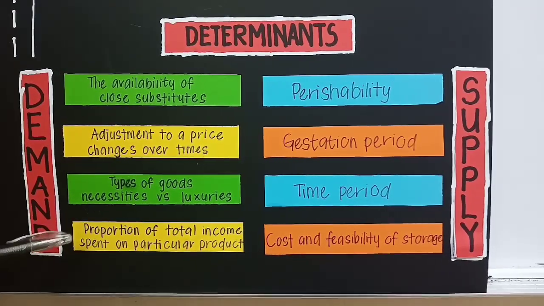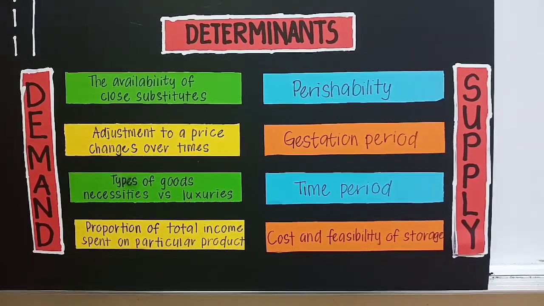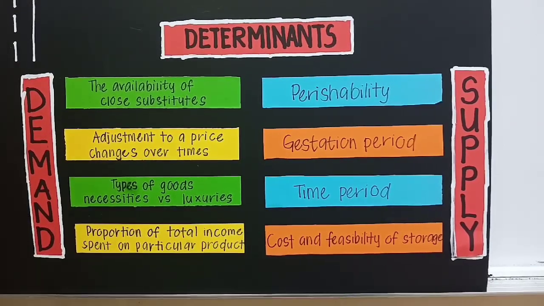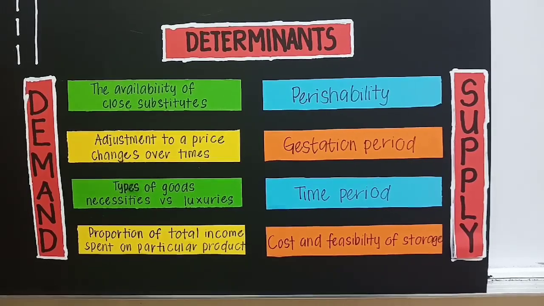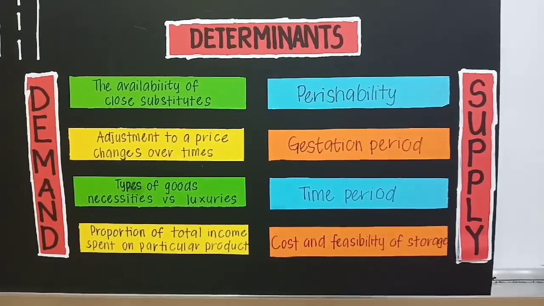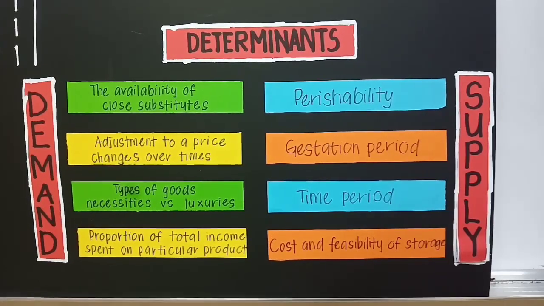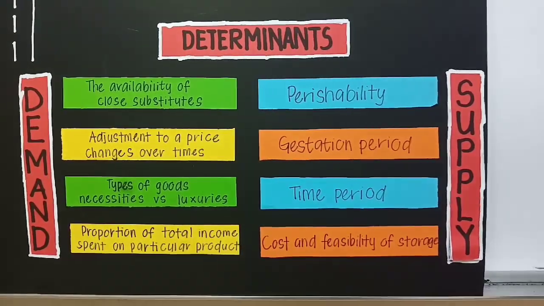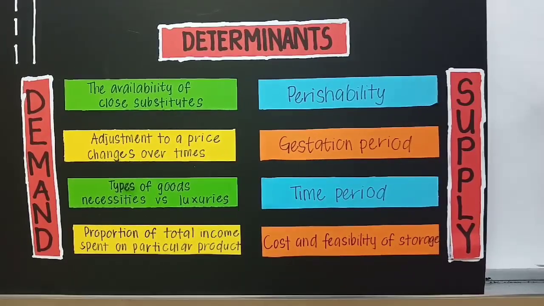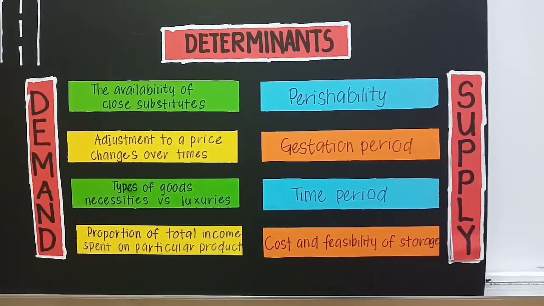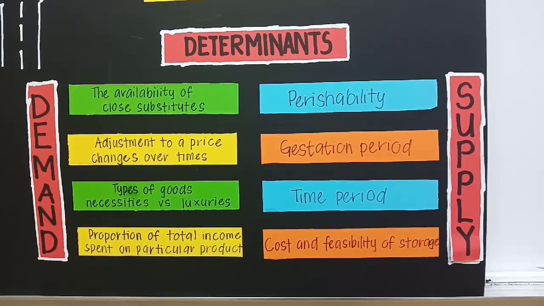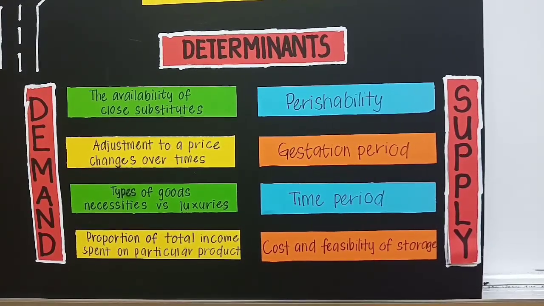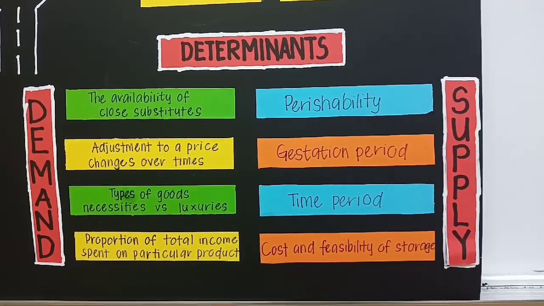So the last is the proportion of total income spent on a particular product. If consumers have to spend a large portion of their income or budget on a product, its demand will be elastic. Otherwise, demand will be inelastic. So next we move to the determinants of price elasticity of supply. Firstly, perishability. If a product is easily perishable, especially agricultural products, then supply would be inelastic. An increase in price will not bring about a rise in the quantity supplied.